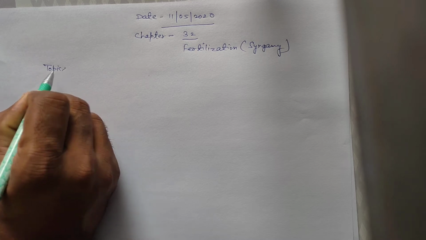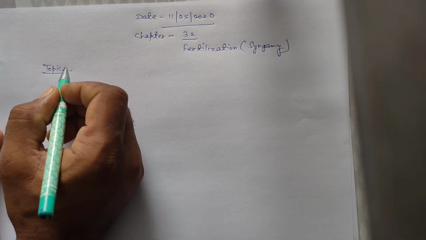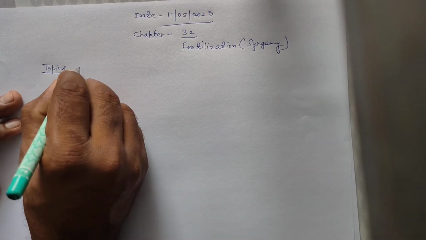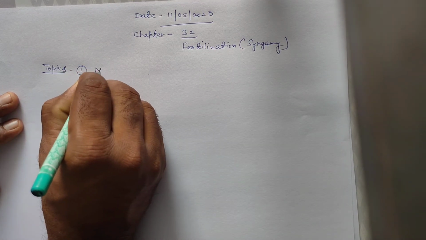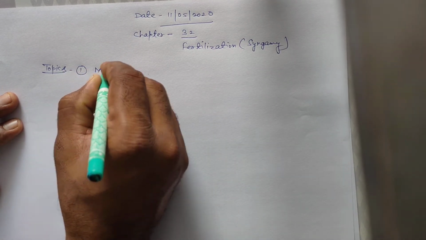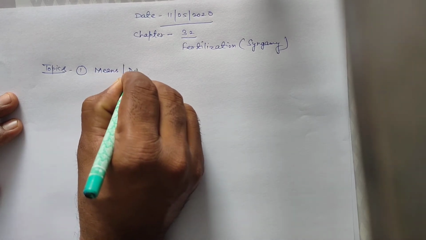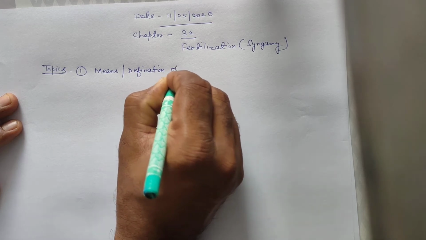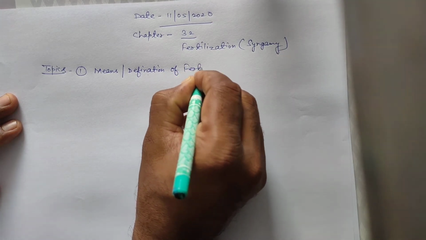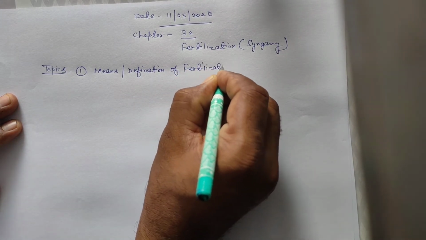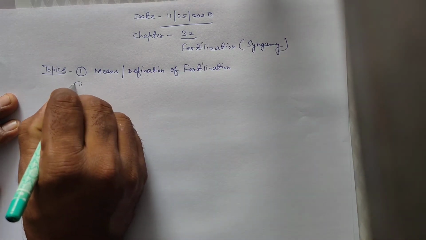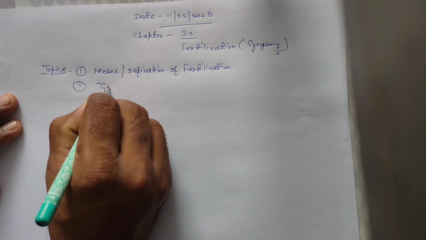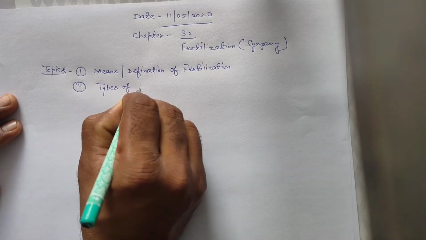So the first topic is the meaning or definition of fertilization. Second is types of fertilization.